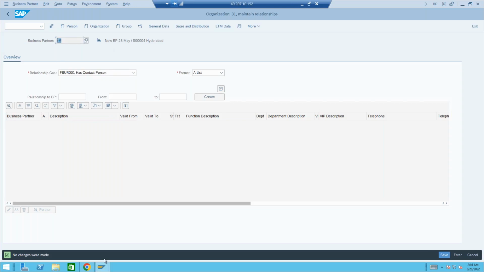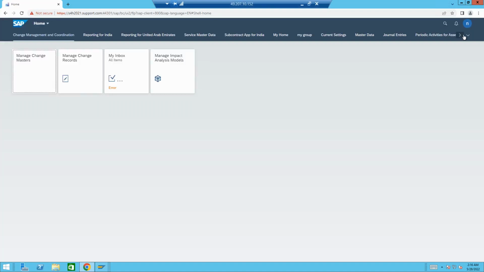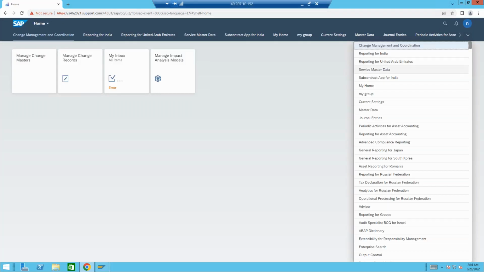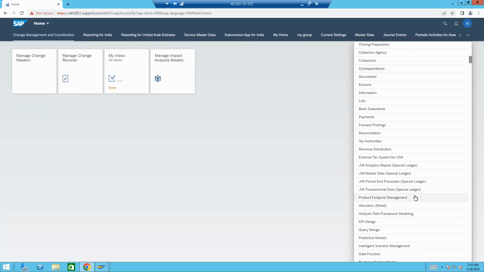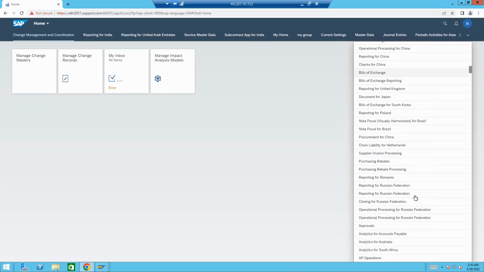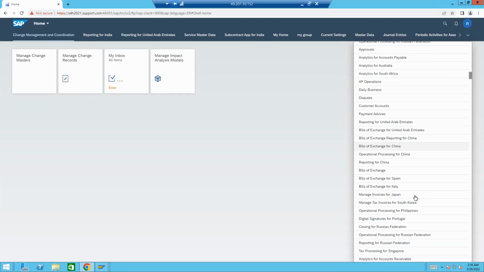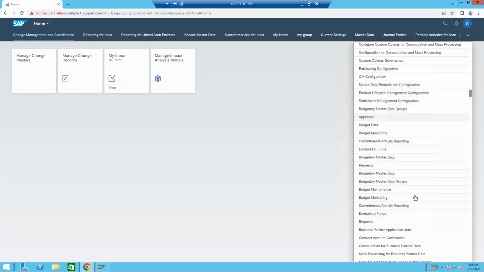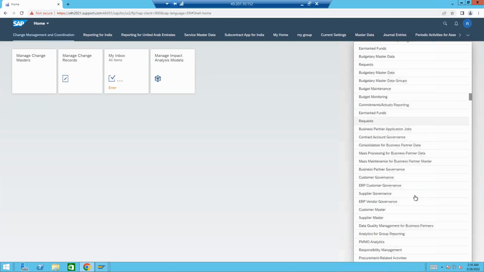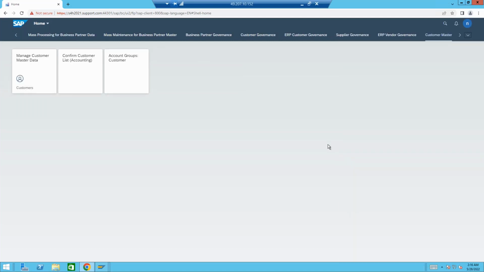Okay, Fiori, we have not checked the option, right? Let me go back here. Customer master. Yeah, customer master. We got these roles back, because in the last session we removed the roles and had not added them. Today we added them, and you could see they have come back.